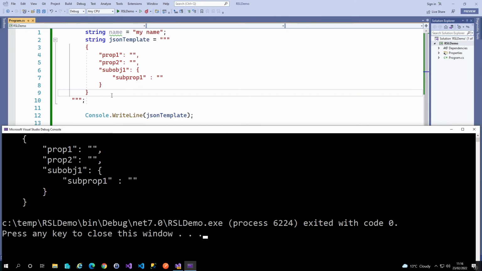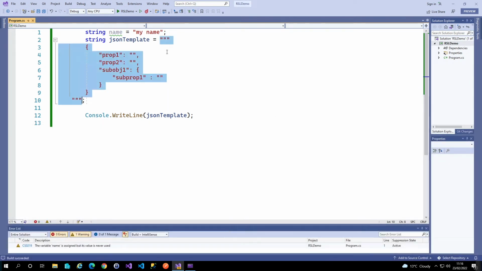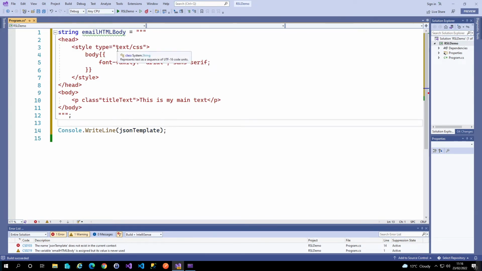So it means that we can take advantage and we can set the level of white space that we actually have. So if we consider a different example, let's take the message body of an email, for instance, instead of a JSON template, to give you a different example. So let's just get rid of that and replace it with this. So we've now got an email HTML body, and as you can see, we're just pasting in some HTML.